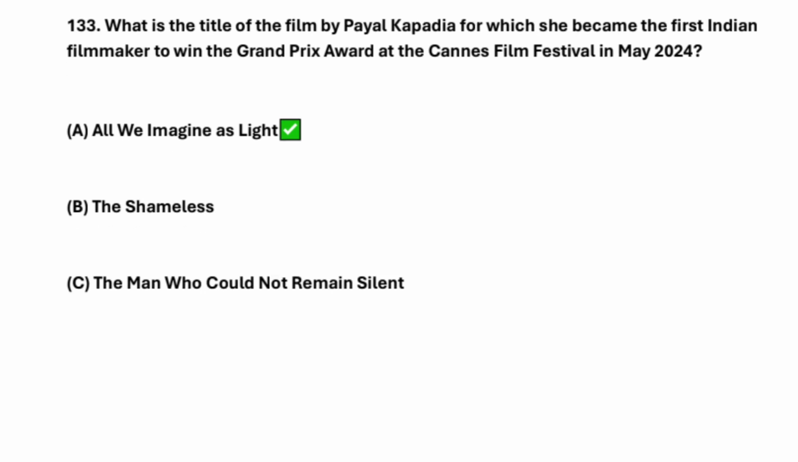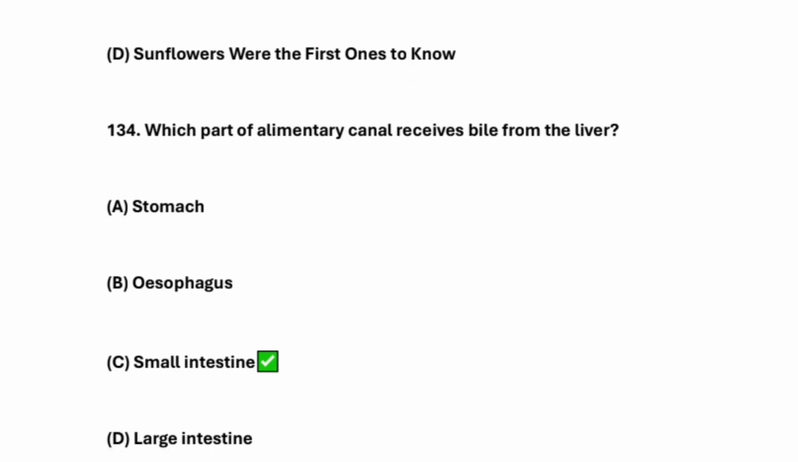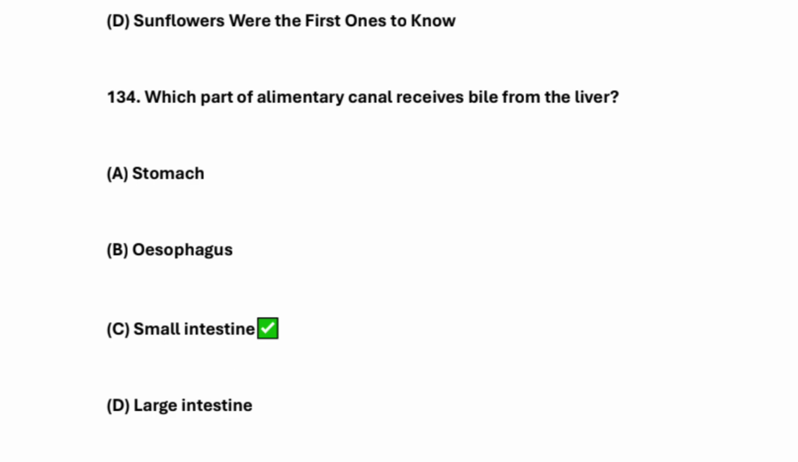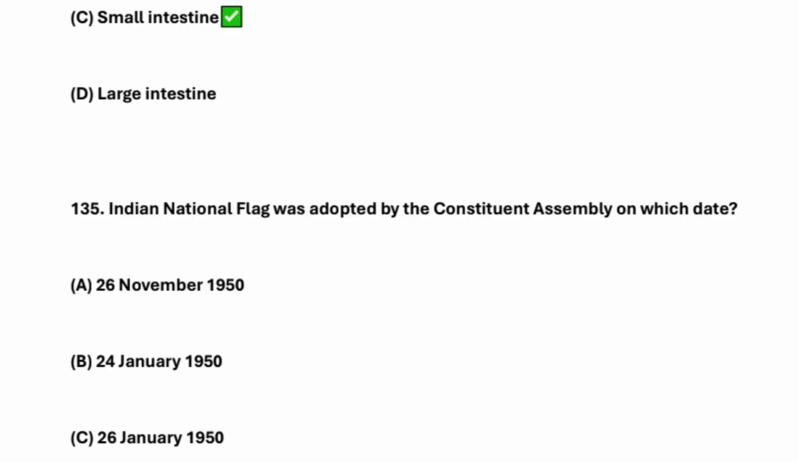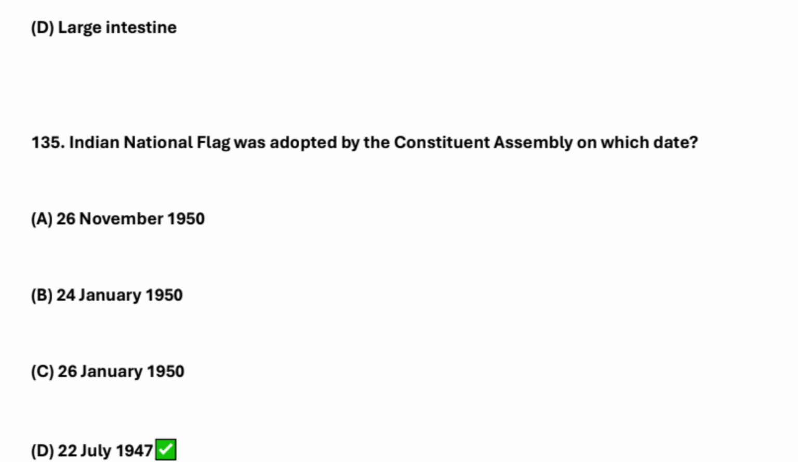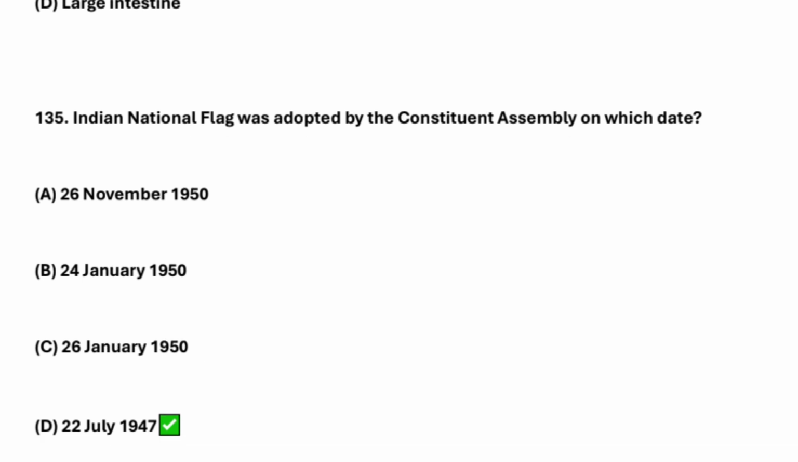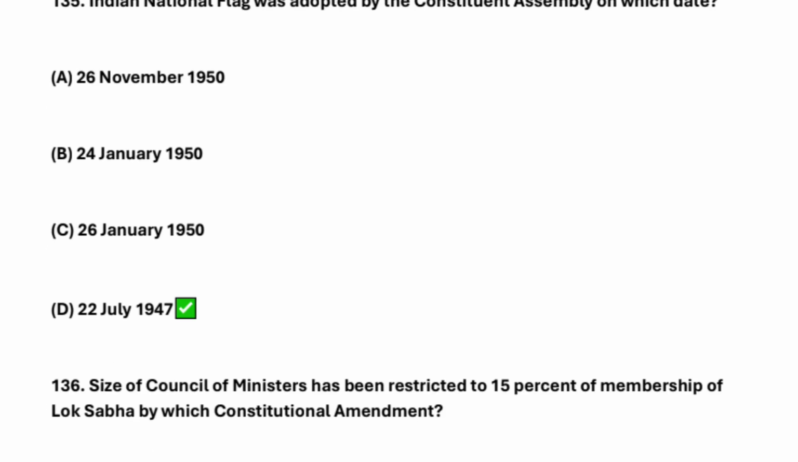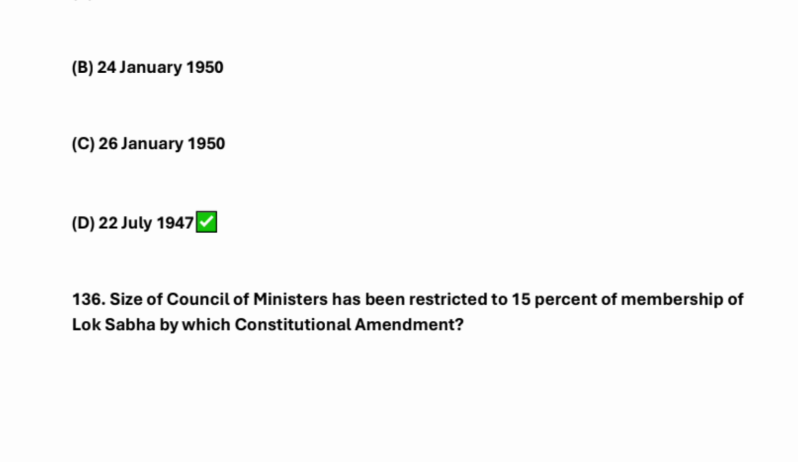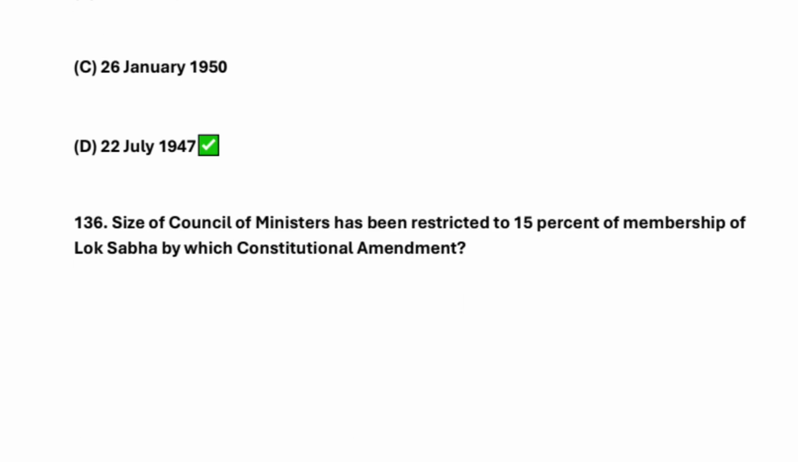So it's All We Imagine as Light. Which part of the alimentary canal receives the bile from the liver? So it's the small intestine. So here, the Indian national flag was adopted by the Constituent Assembly on which date? So it's 22nd July 1947.